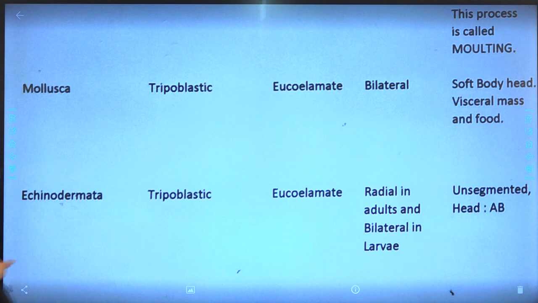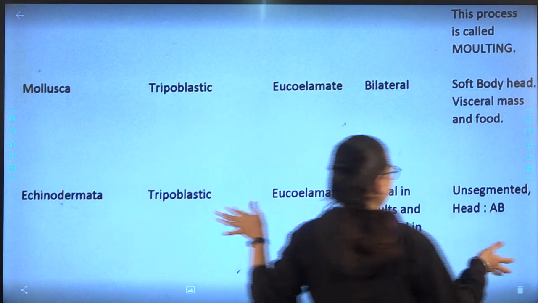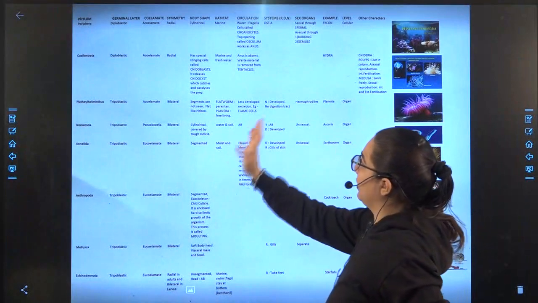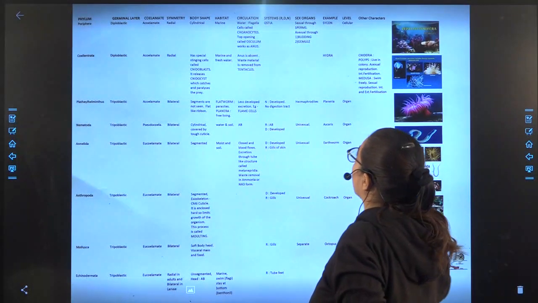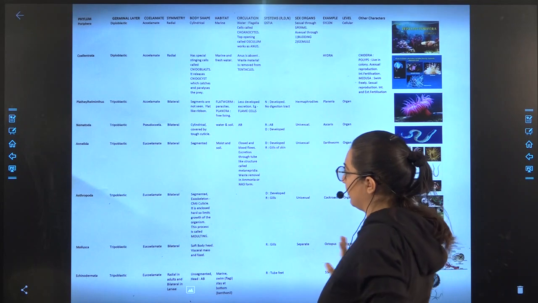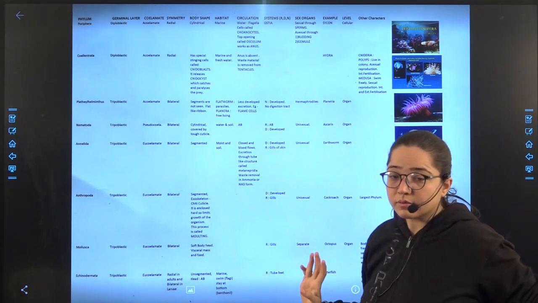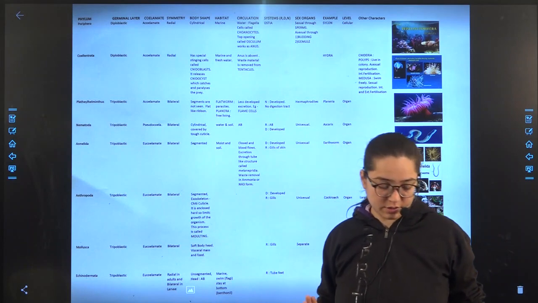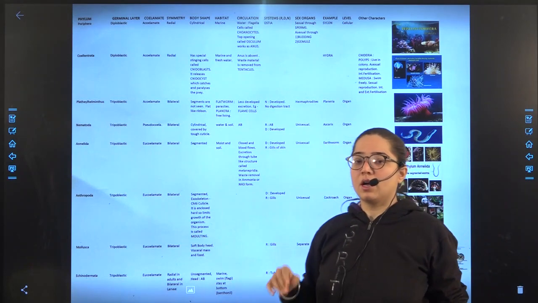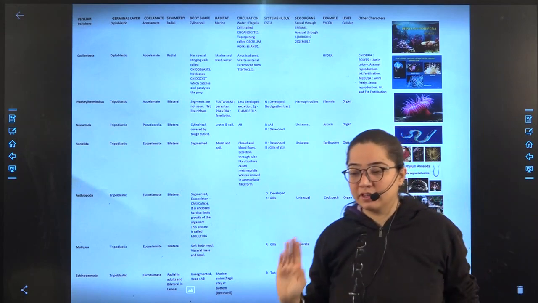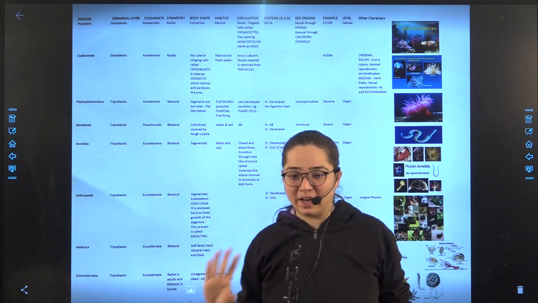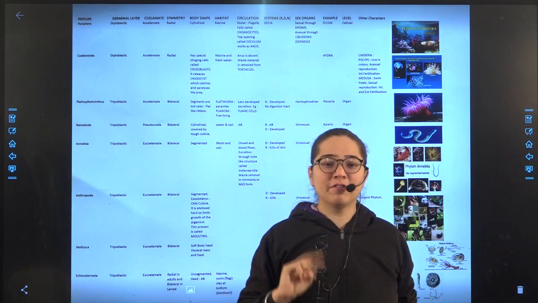So I hope till here, till the first 3 points, you are clear. First 3 points, germinal layer, coelomate and symmetry is now clear. Okay. Moving further. We are having 11 columns, लेकिन 11 columns में से हमने 3 we have done. We have done how many? First 3.